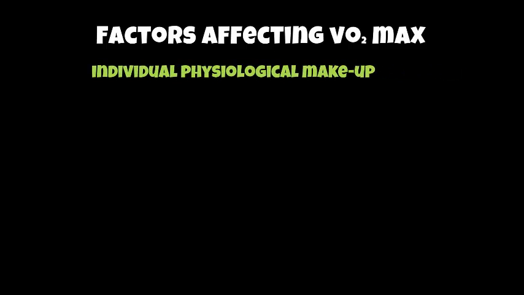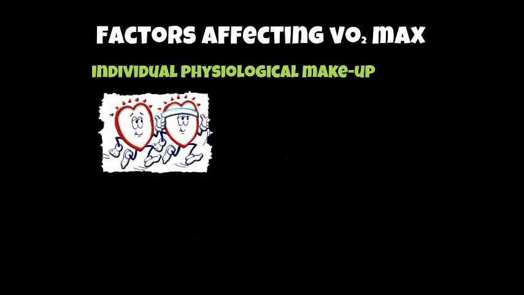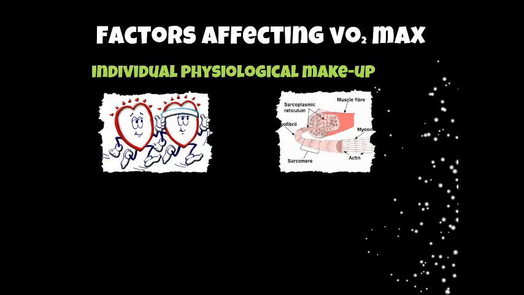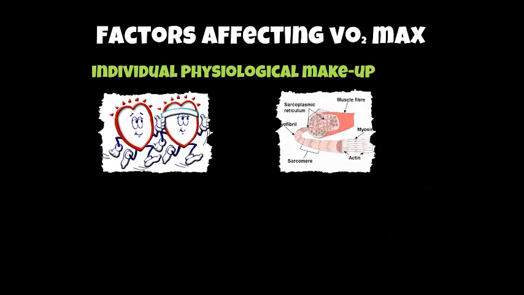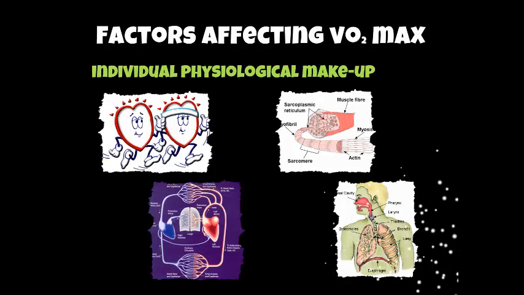Okay, there are a number of factors that affect VO2 max, and we're going to look at those just now. The first one is your individual physiological makeup, and this is basically 4 body systems within your body. The first one is your heart. It's your heart's ability to transport oxygen, which can affect VO2 max. It's also your muscle cells' ability to use oxygen. It's also your vascular system to transport oxygen. And finally, your respiratory system to consume oxygen. So those 4 body systems can affect an athlete's VO2 max.